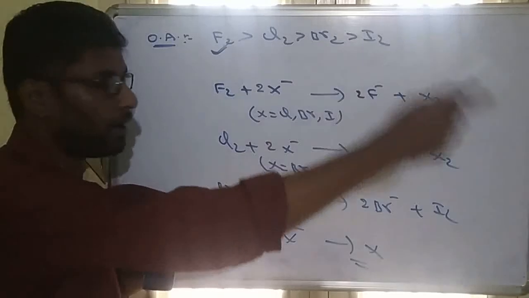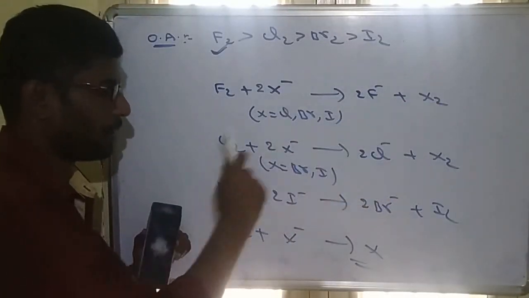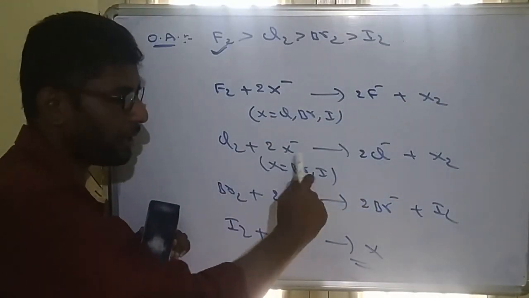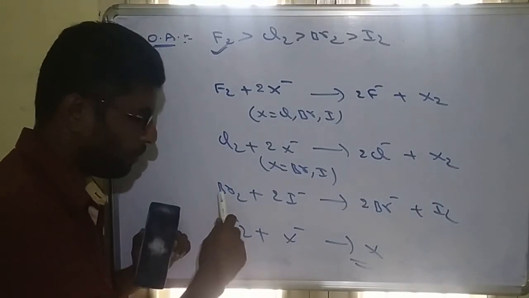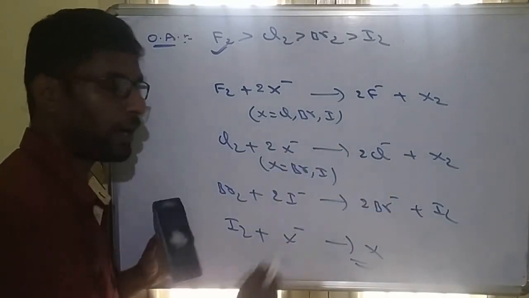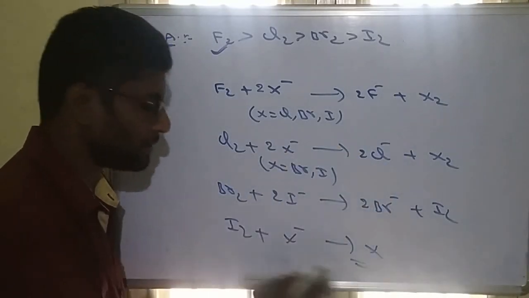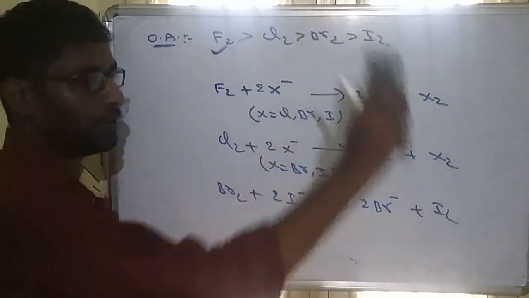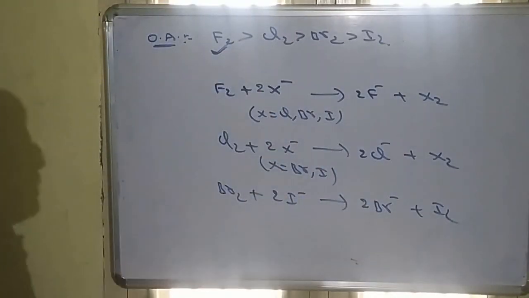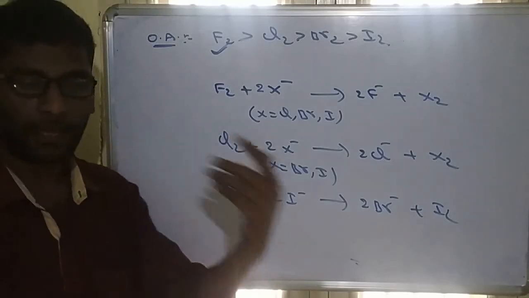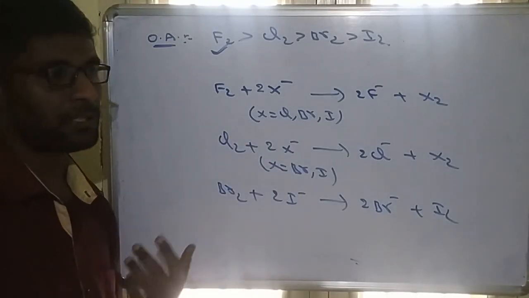So this is important. Chlorine can replace all halide ions into halogens. Chlorine can replace bromide and iodide into halogens. Bromine can replace only iodide to iodine. Iodine cannot replace any other halogen because of its low reactivity. So these are also important reactions, and all these are the chemical properties of the group 17 halogens.